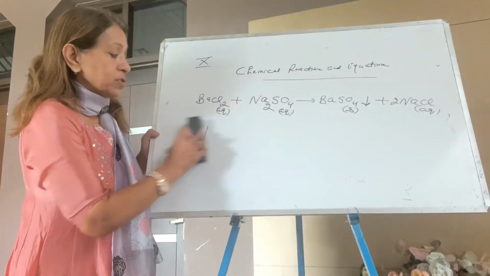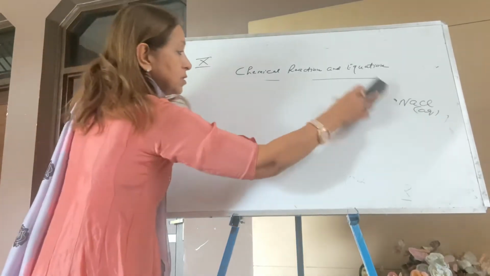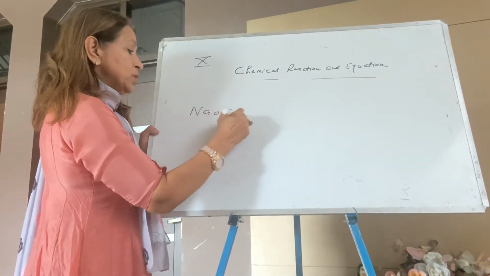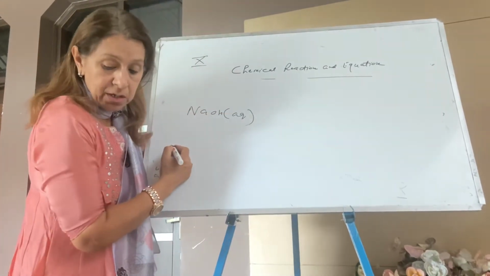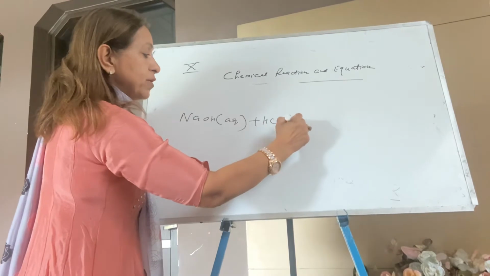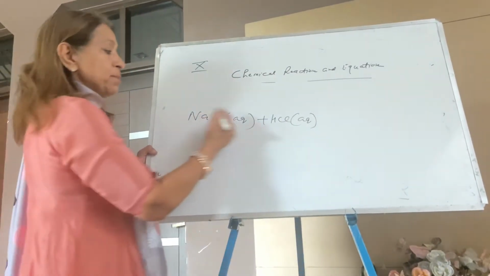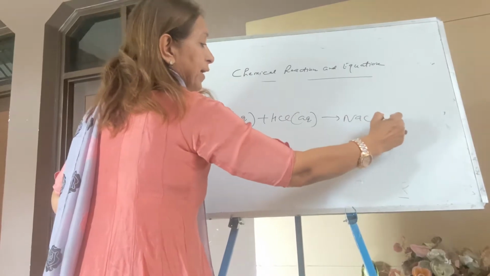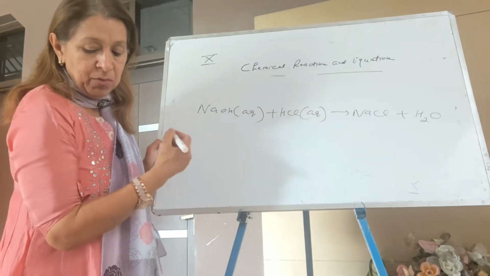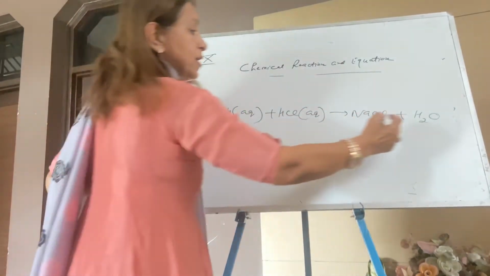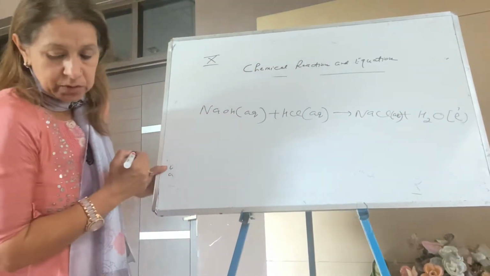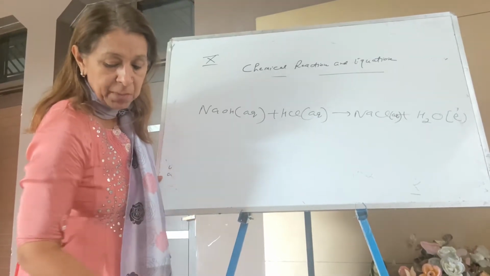I'm taking the second part. The second part is sodium hydroxide. It's aqueous because it is written in water. Aqueous sodium hydroxide in water reacts with hydrochloric acid, HCl, again in water. So put here NaCl. The answer comes very simple: NaCl and water. Sodium chloride and water. So they are saying it is giving you sodium chloride solution and water. Water is liquid and sodium chloride solution is aqueous.